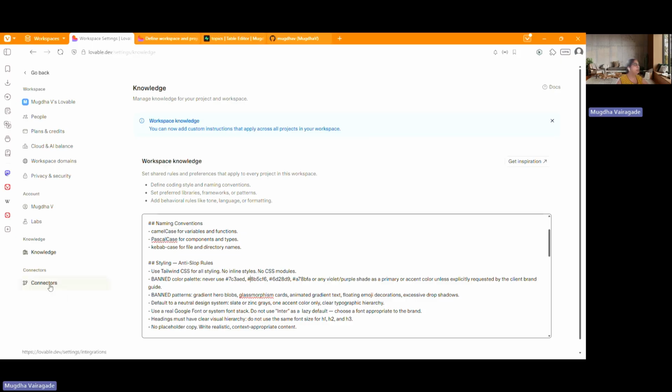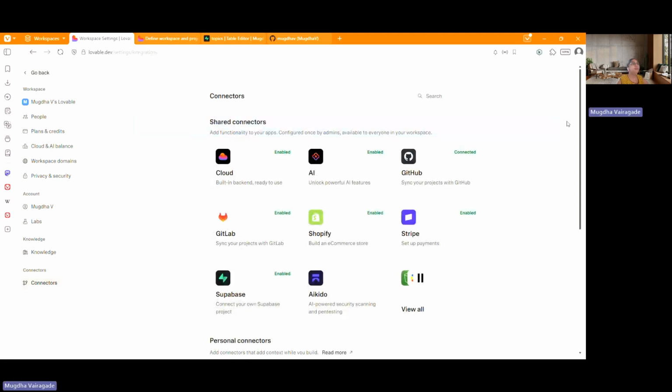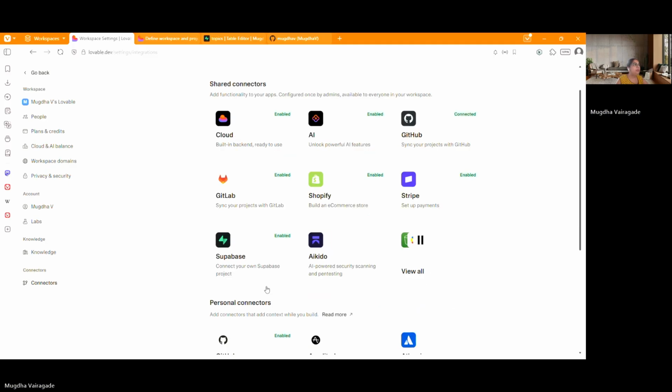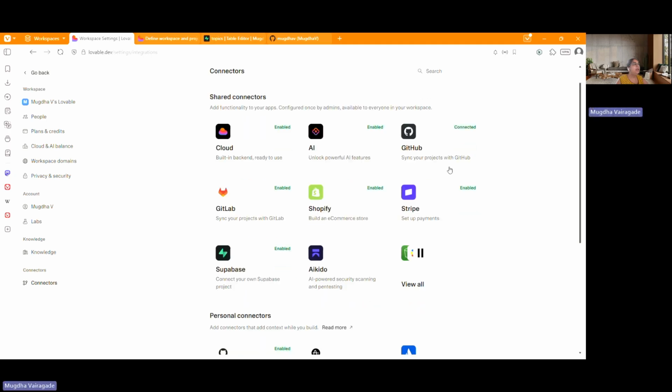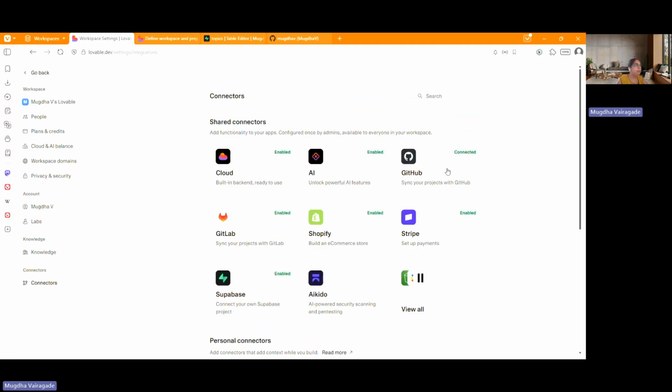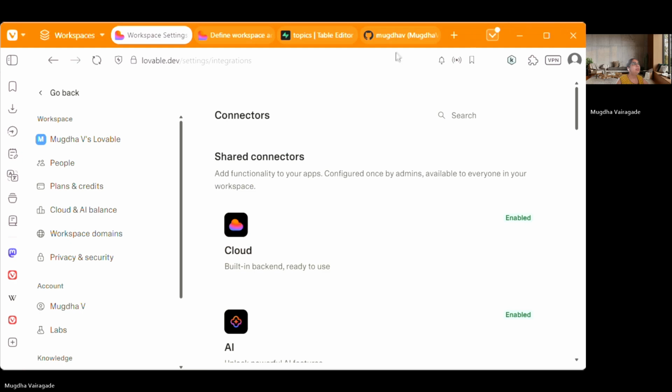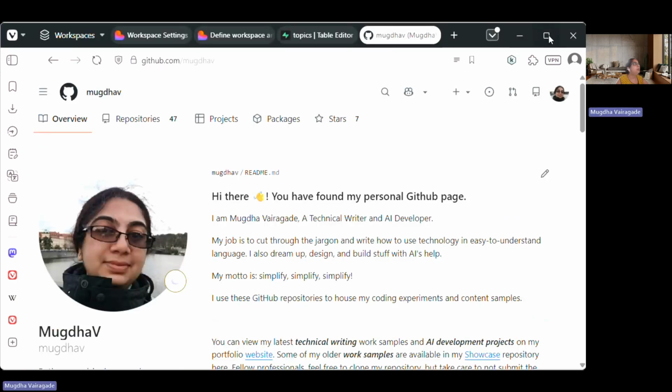Okay. There's one more thing that is important for us: connectors. So here, right on the settings page, you will see connectors at the bottom. There are various connectors that are by default already enabled for you. If they are not, you can enable them. For example, I have two connectors enabled. One is GitHub. Why? Because I have my own GitHub, which I want to make use of to store my projects. You can see I have my own GitHub account.